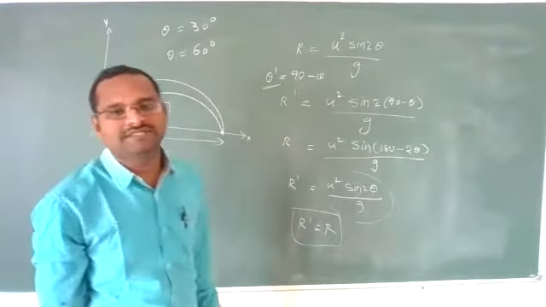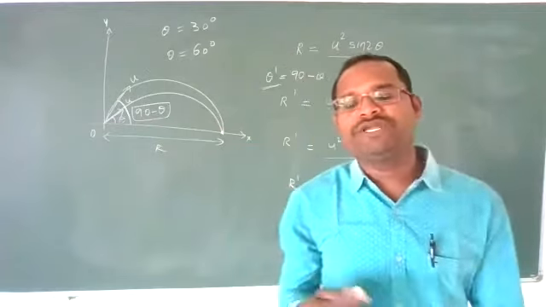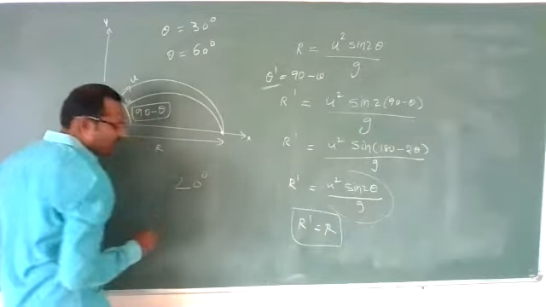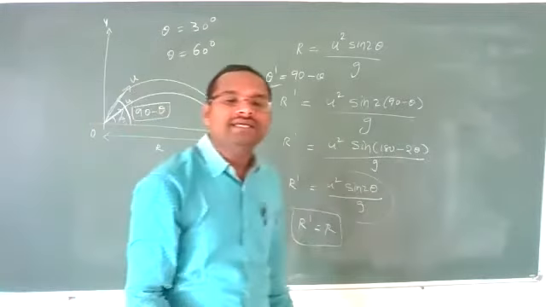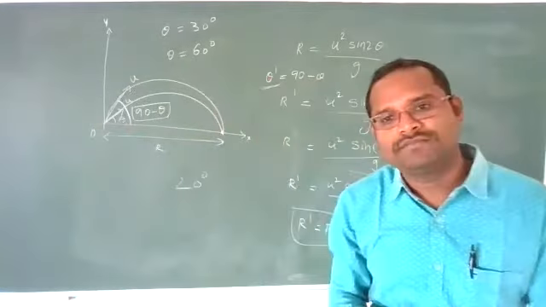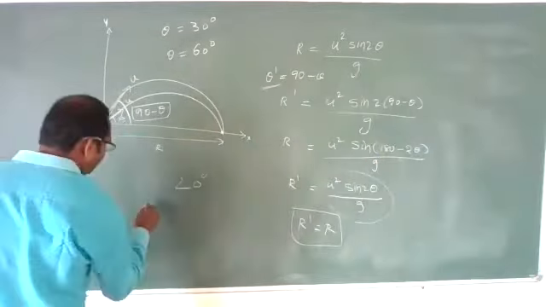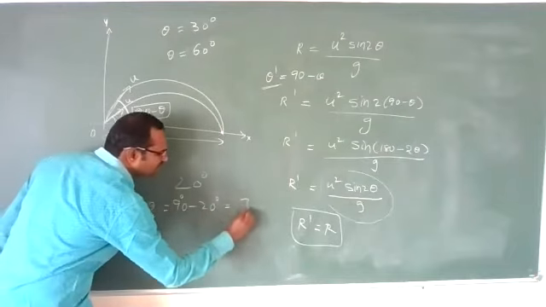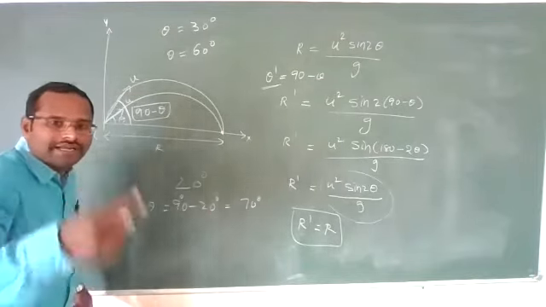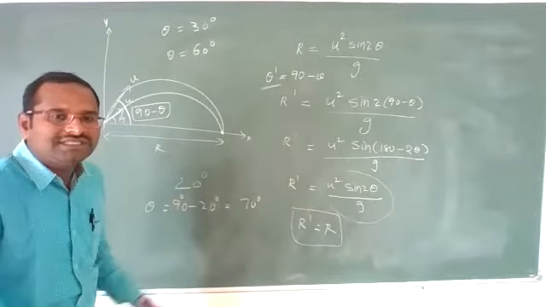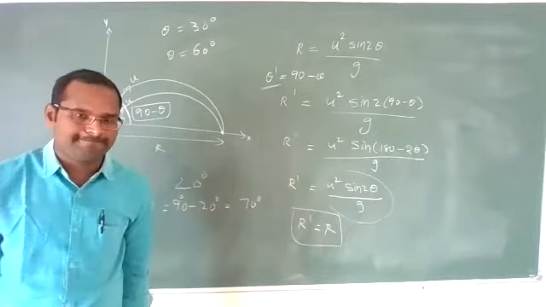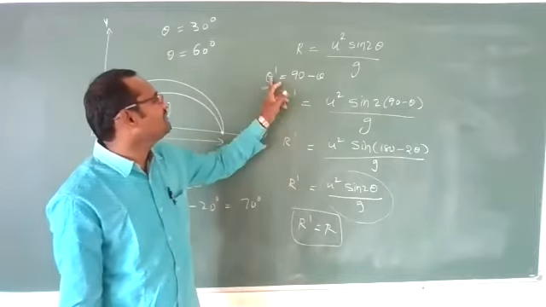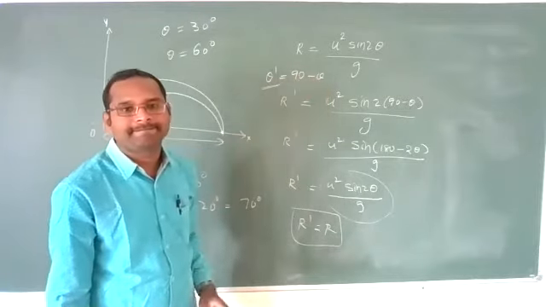Important point, you need to remember this. If a body is projected at an angle of 20 degrees, and another body is to be projected so that its range is the same, what angle should we project at? We should project at 90 minus 20, that means 70 degrees. The sum of the two angles should be 90 degrees, then only the range will be the same. If one angle is theta, the other should be 90 minus theta.